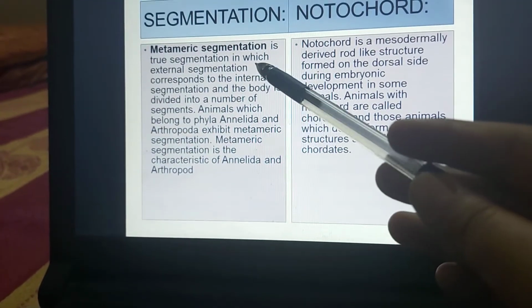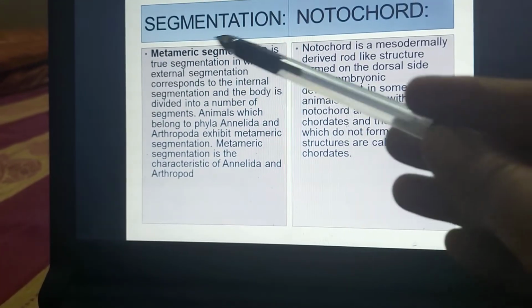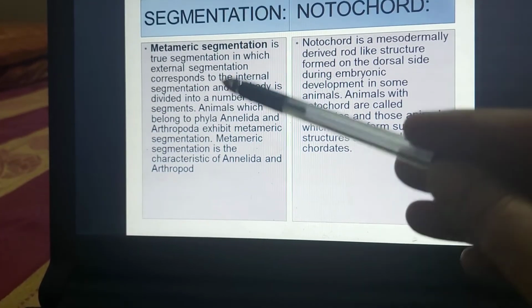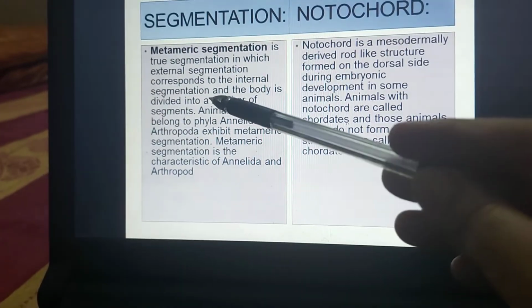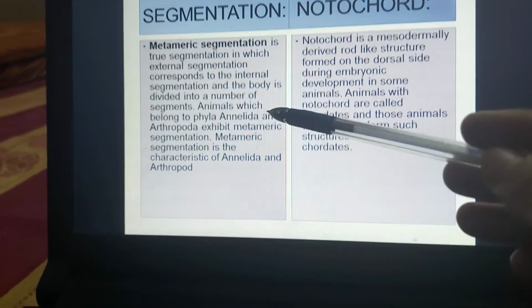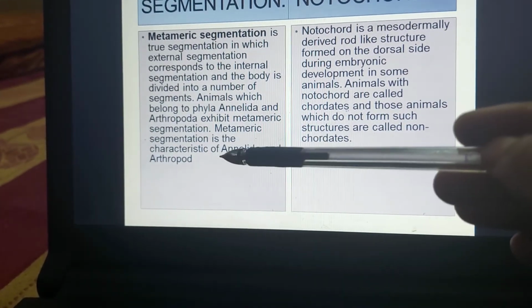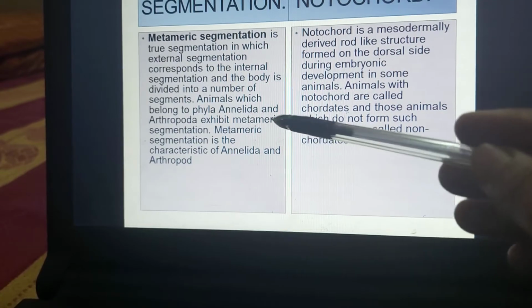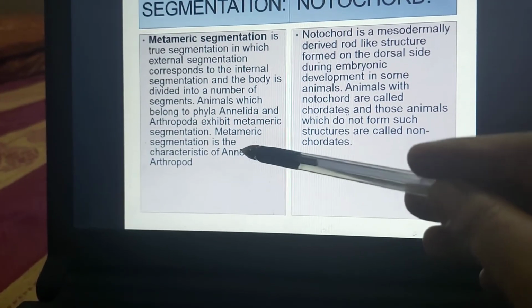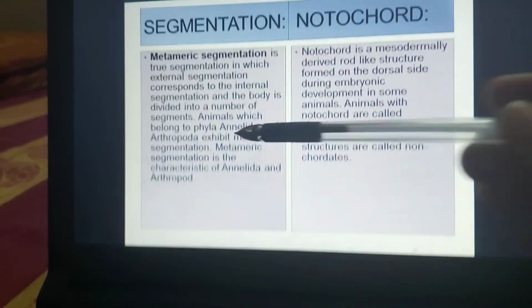This is called as the metameric segmentation, true segmentation in which external segment corresponds to the internal segmentation and the body is divided into a number of segments. Animals which belong to phylum Annelida and Arthropoda exhibit the metameric segmentation, and metameric segmentation is the characteristic feature of Annelida and Arthropoda. Very important question this is.